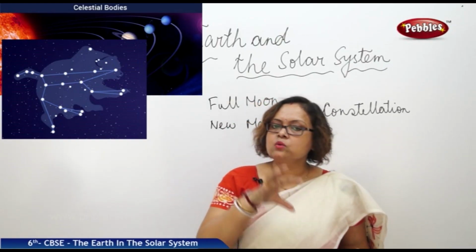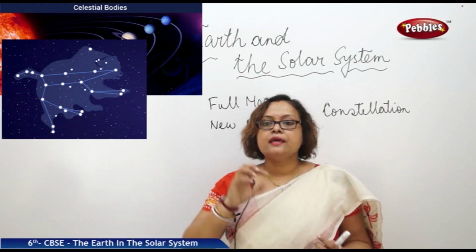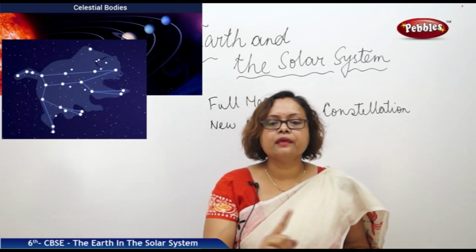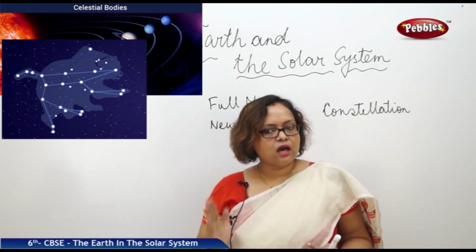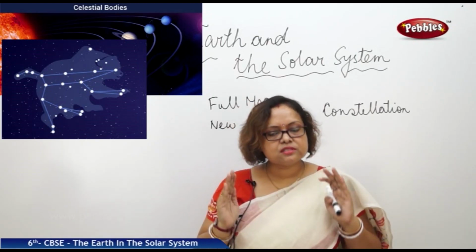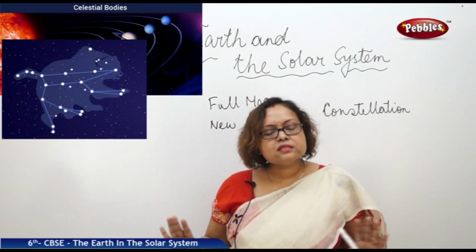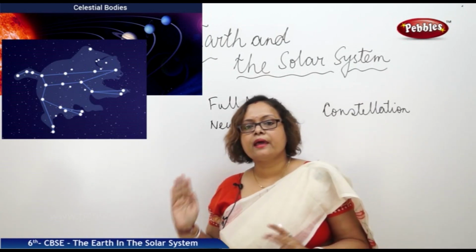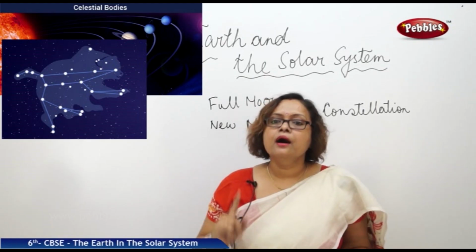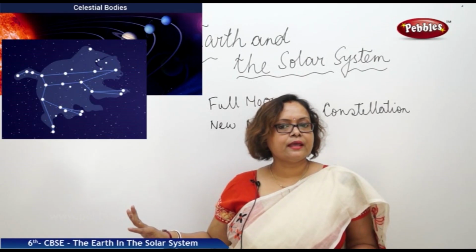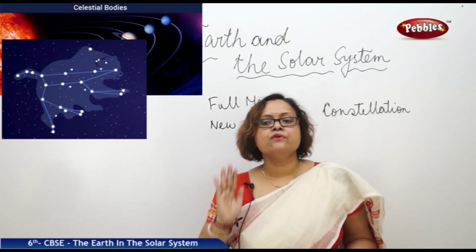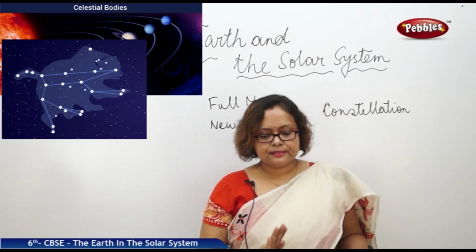The sun is the star which now has a total of 8 planets revolving around it. It was 9 before, but now Pluto, due to its size, we no longer consider as a planet. Rather, we call Pluto a dwarf planet. It lost its position as a planet. So now we have a total of 8 planets.